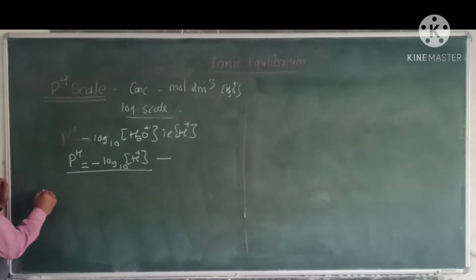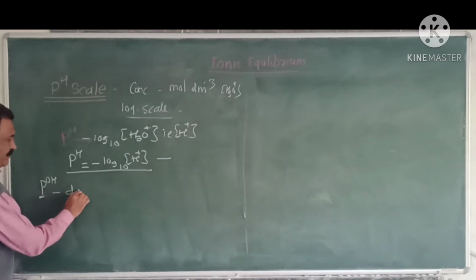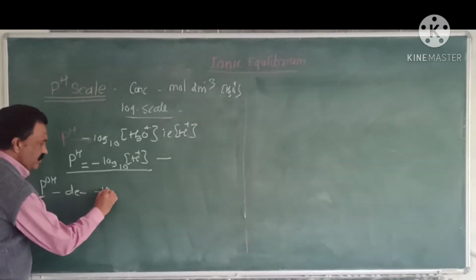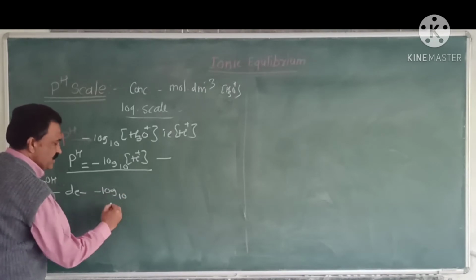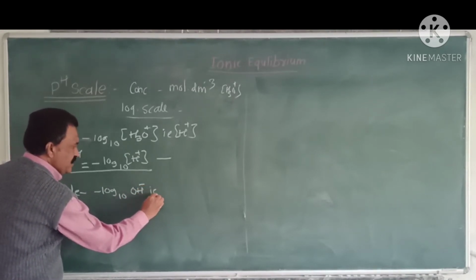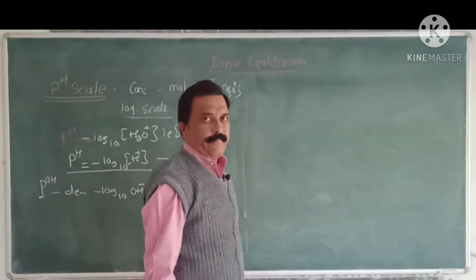In a similar manner, pOH, the strength of OH minus ions present in aqueous solution, can be defined as the negative log to the base 10 of OH minus ions present in a solution.